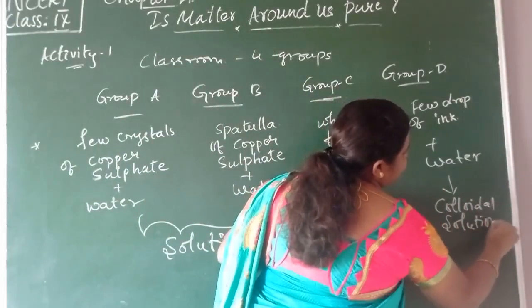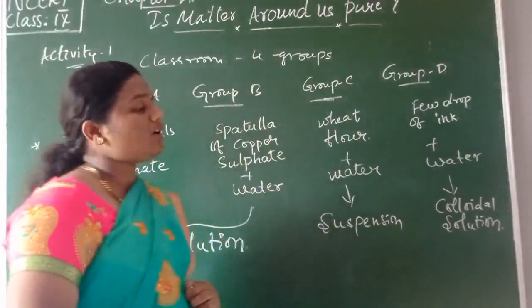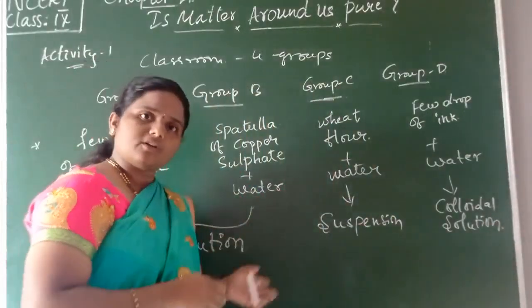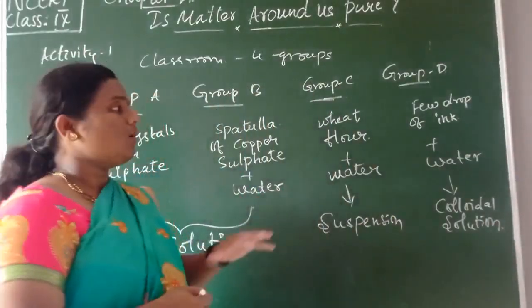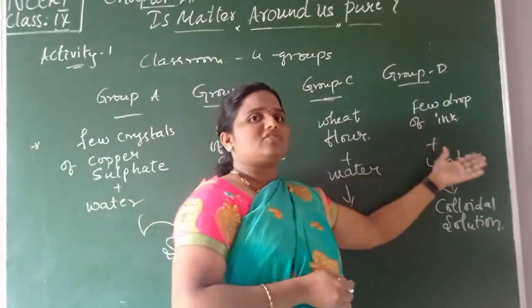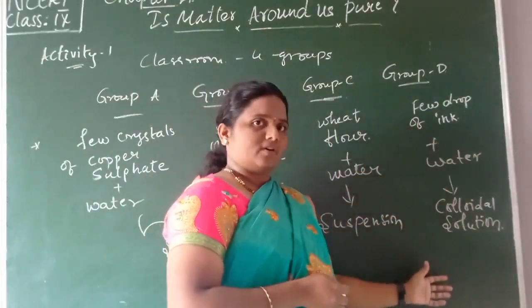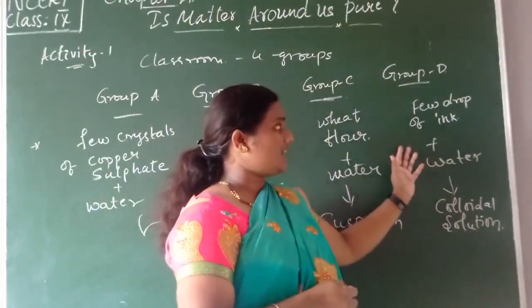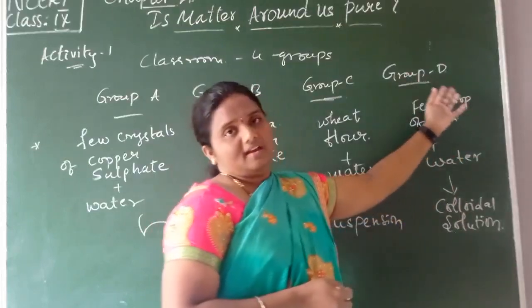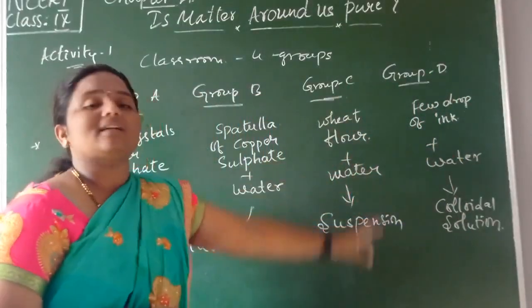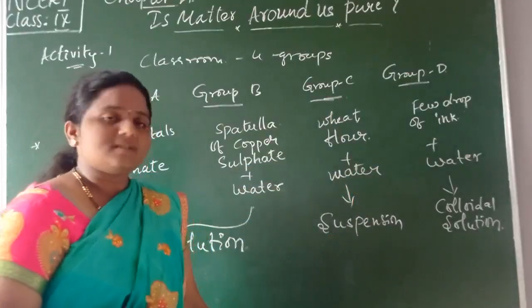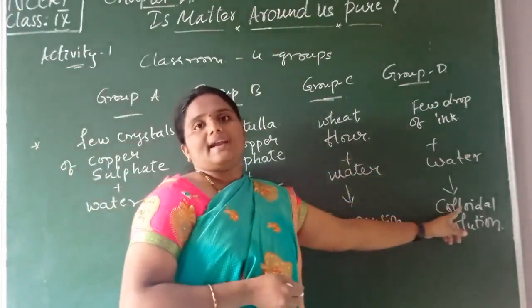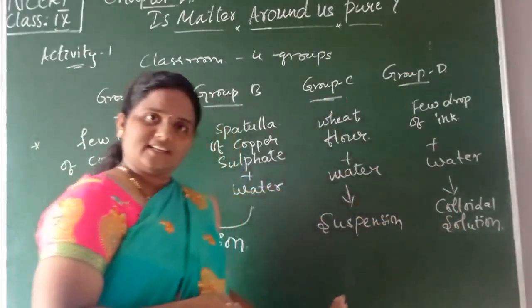Because of the presence of particles, the path of the light is formed. Scattering of light is occurring in the fourth one, means in group D the path of the light is visible because of colloidal particles. Is it clear, children?